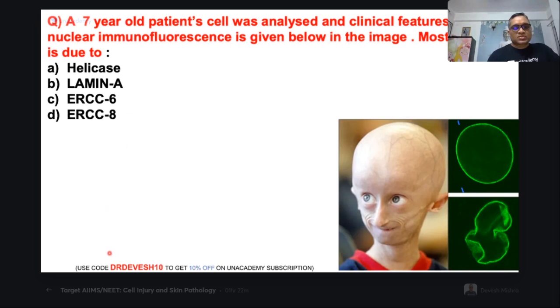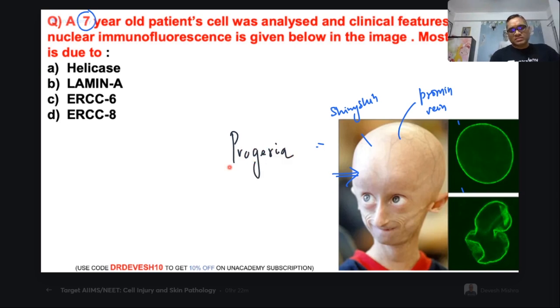See, in this question there are hints also. 7-year-old means childhood progeria. Progeria, shiny skin, prominent veins. Clinically, you will see the shiny skin and prominent veins. So this is a feature of progeria or progeroid syndrome. And especially it is a childhood progeria because it's a small baby, and the history of 7 years has been given.